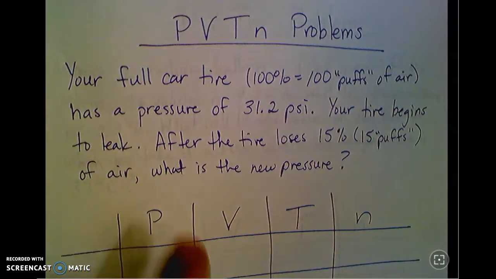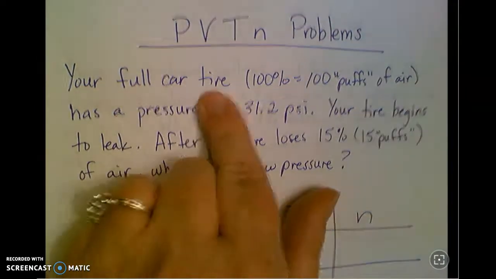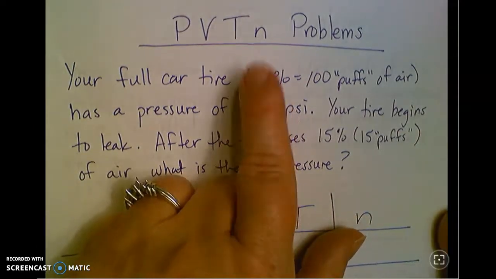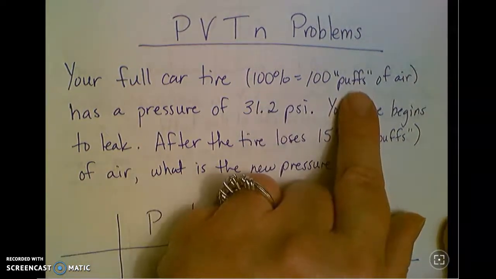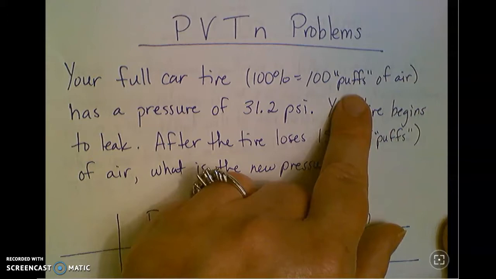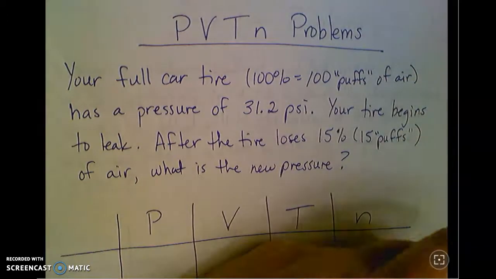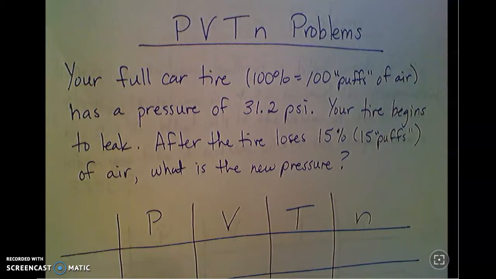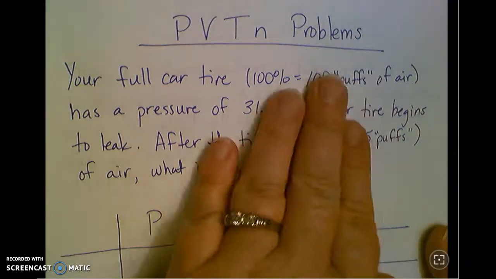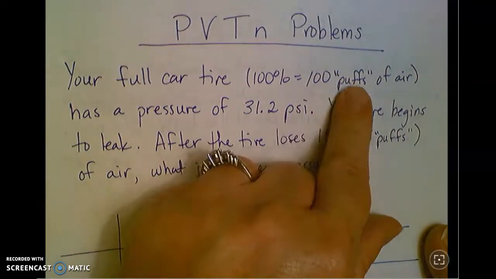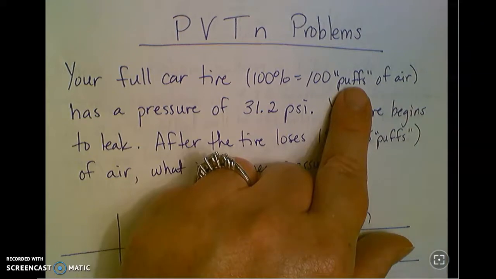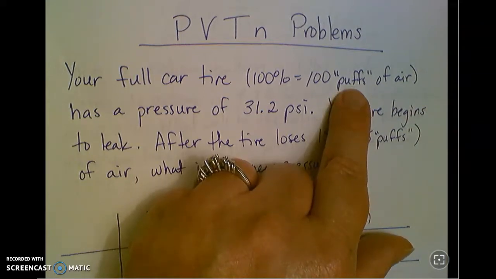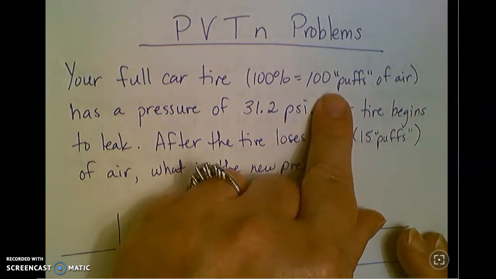So the first one here says your full car tire. And so let's say that a full car tire has 100% of the air that it can hold, and we don't really have a good way to talk about the number of air particles. We're not going to count them out, and eventually we will. We'll start talking about something called the mole, but we're not there yet. So right now, let's just say we're going to call that the number of puffs of air, and each puff has some number of air particles in it. Every puff has an equal number of those air particles. So let's say 100% is 100 puffs.